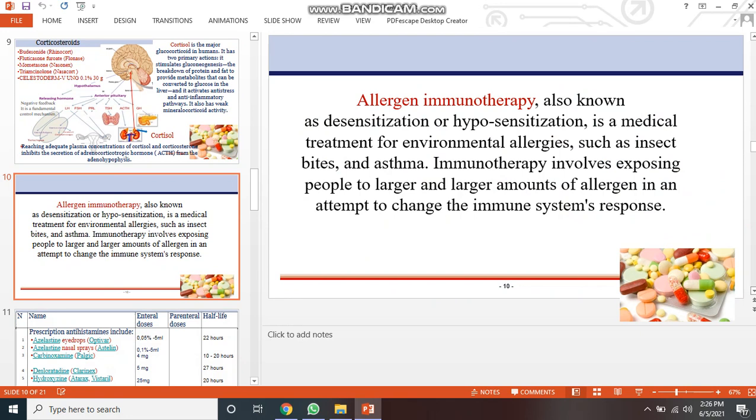Allergen immunotherapy, also known as desensitization or hyposensitization, is a medical treatment for environmental allergies, such as insect bites and asthma. Immunotherapy involves exposing people to a large amount of allergen in an attempt to change the immune system's response.